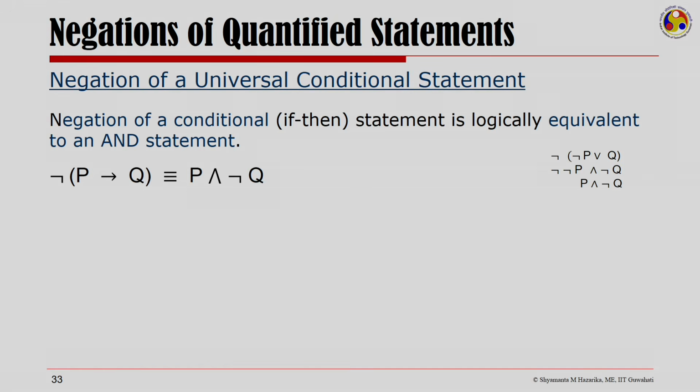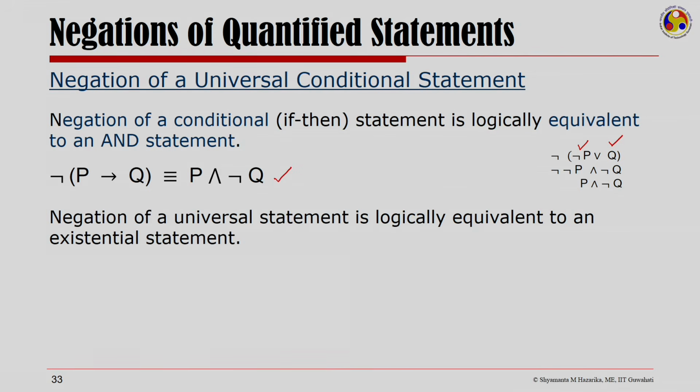Not of P implies Q. So, P implies Q I could write as not P or Q, and then when I have a not of a disjunction, it is not of the first and not of the second. So, I have not of not P and not of Q. So, with double negation I end up having P and not of Q. So, negation of an if then statement is logically equivalent to an AND statement. And then we have seen that negation of a universal statement is logically equivalent to an existential statement.